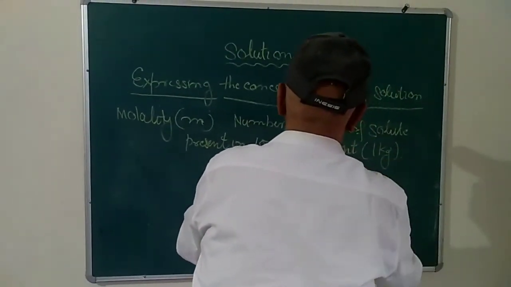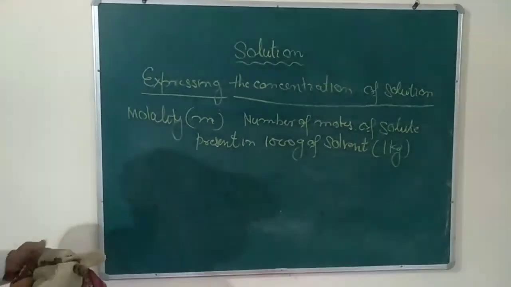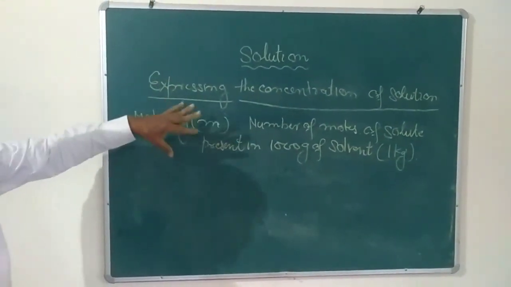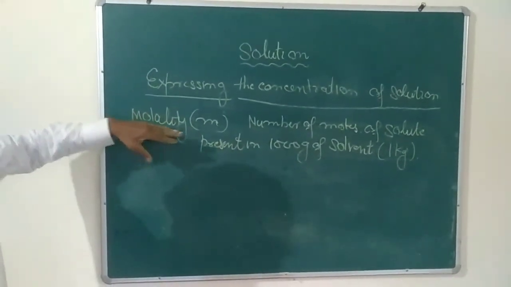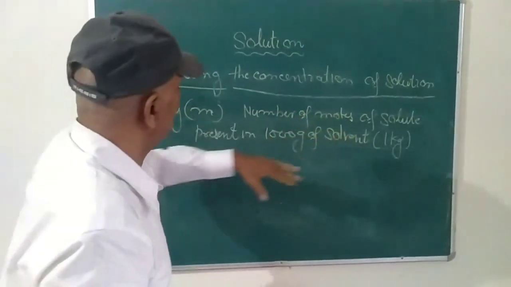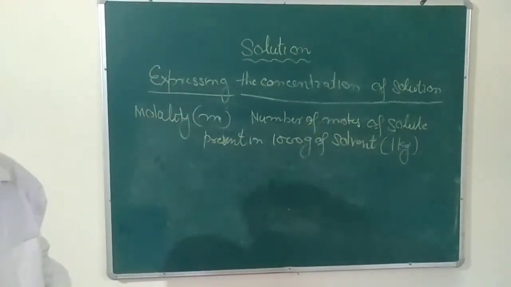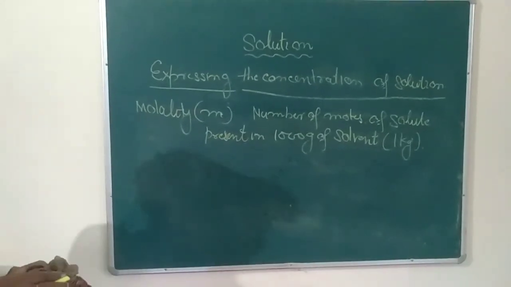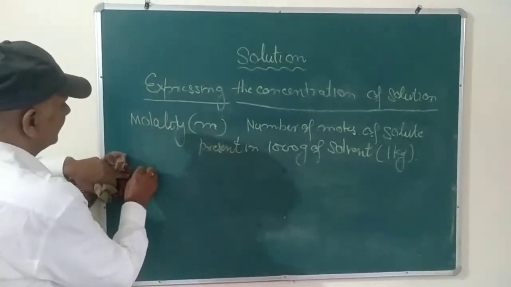So this is very important. Usually the students get confused about the definitions of molarity and molality. Molality is the number of moles of the solute present in 1000 gram of the solvent. That is the very important thing to remember. And accordingly, you can find out the molality.